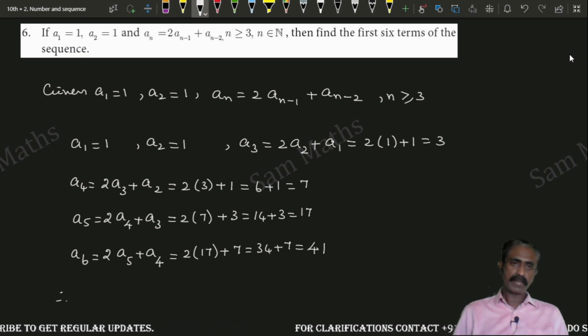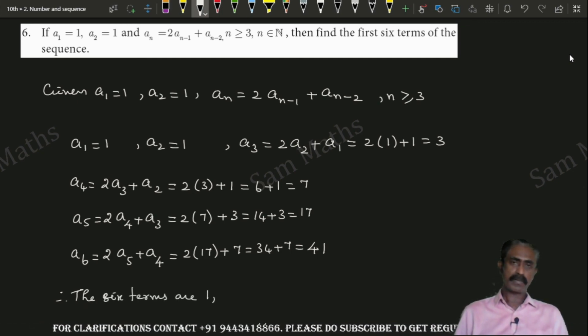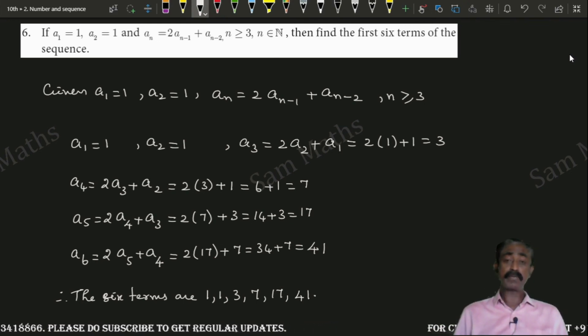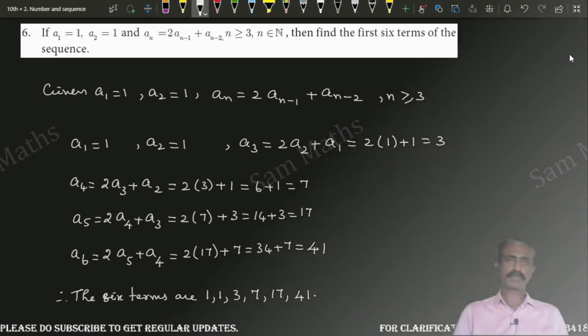Therefore, the 6 terms are 1, 1, 3, 7, 17, 41. These are the first required 6 terms.